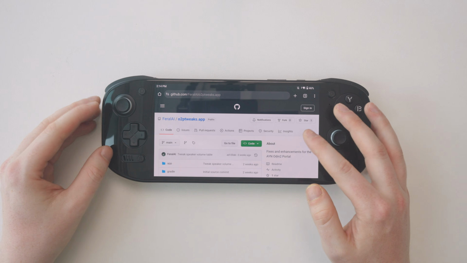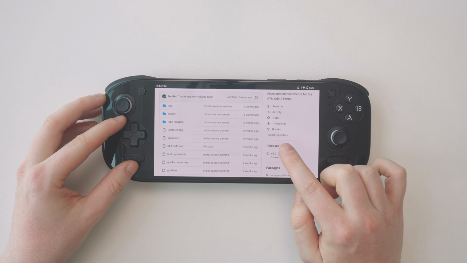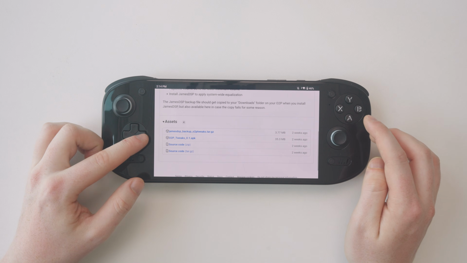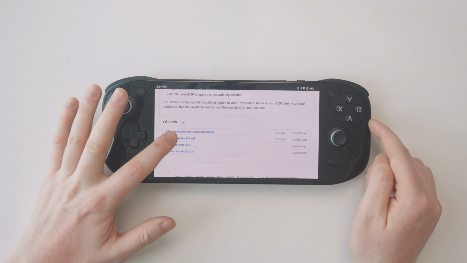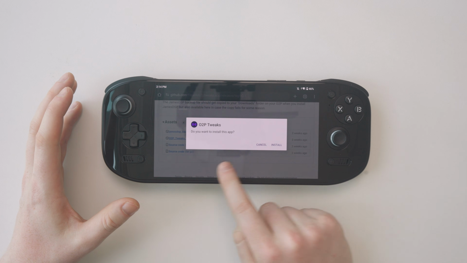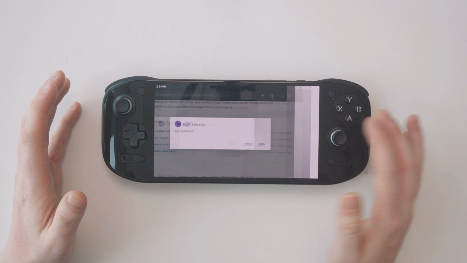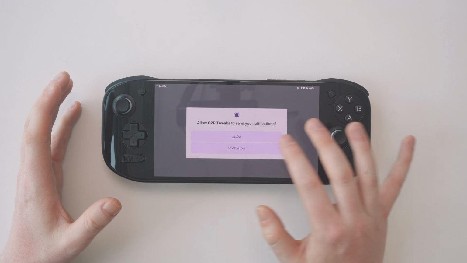Here is the GitHub for the O2P Tweaks app by Feral AI. Come down here to where it says releases and tap on V0.1. Scroll down to where we can download the assets, and we're going to tap on the O2P Tweaks 0.1 APK file, which should download it in your web browser. Once that's done, we can open it up and we'll be prompted to install that app. Open it once it's done, and allow O2P Tweaks to send notifications.